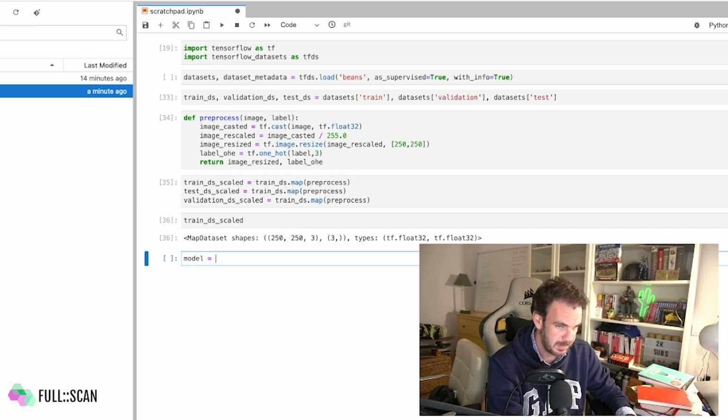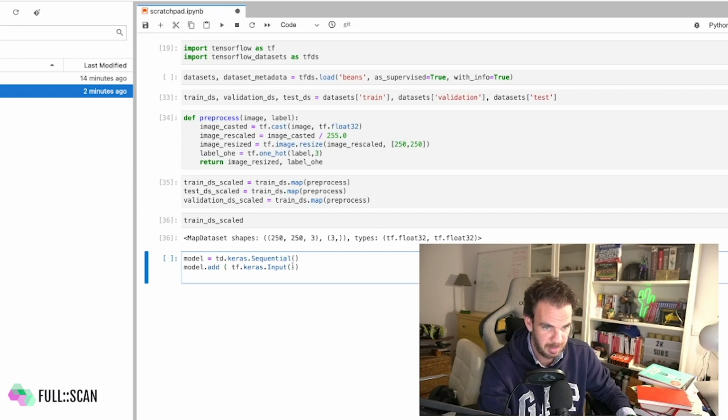So for the model, we're going to create a sequential model. Then we start adding layers, right? So model add. I like to always put an input layer. I think it's a good practice to me.